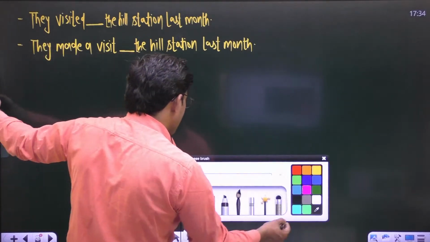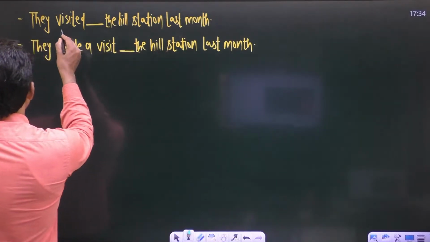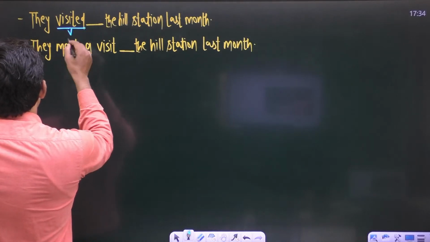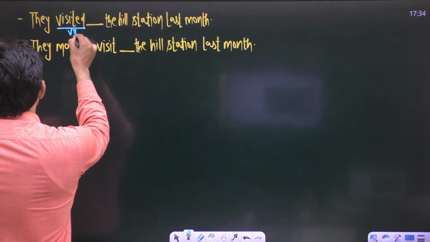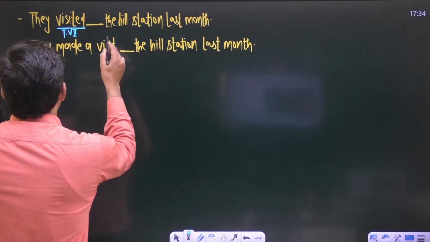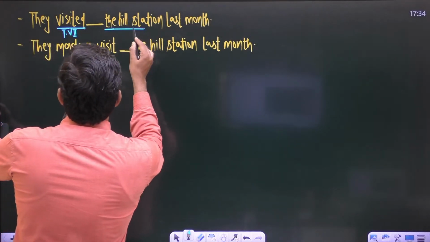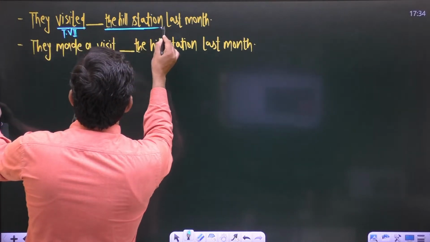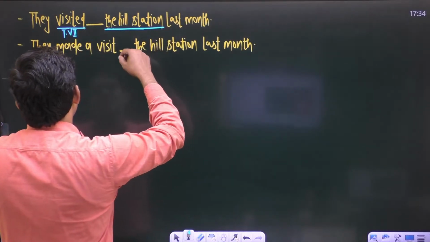Here we have a verb. In the first sentence you are getting the verb visited, the second form, and this is a transitive verb, because we know what did they visit last month, right?